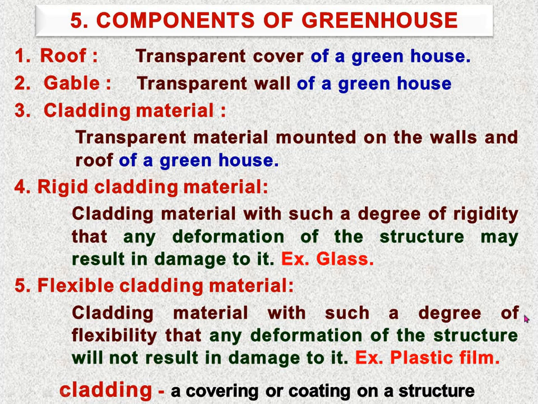Cladding materials with such a degree of flexibility that any deformation of the structure will not result in damage to it. It means if our greenhouse covering material is plastic film, then in that case, due to an earthquake or cyclone, there will be deformation in the structure, but that deformation of the structure may not damage the cladding material. It will not wear and tear the cladding material. It will not damage the covering or cladding material. That type of cladding material is called flexible cladding material.